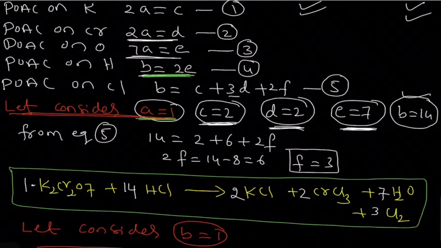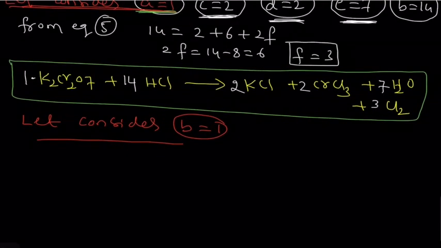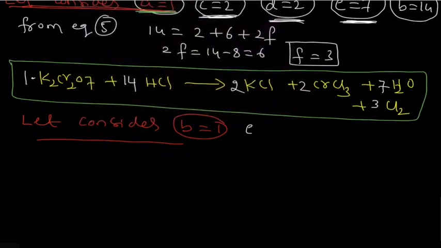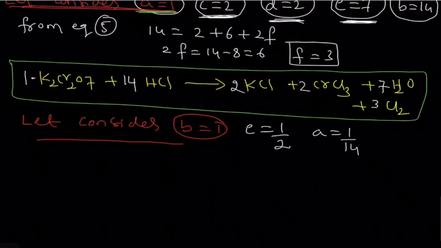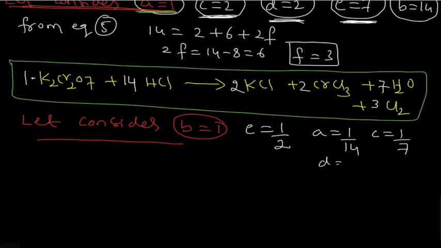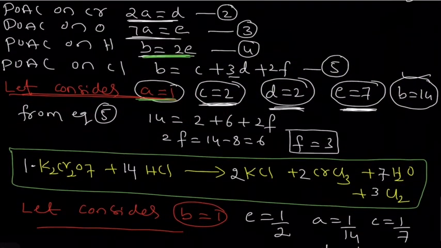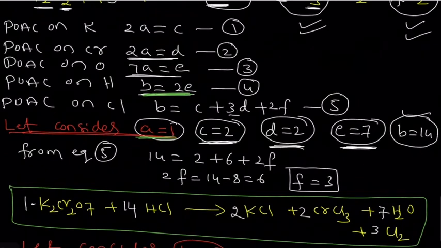If you put here b is equal to 1, then e value becomes 1 by 2. Now a value becomes 1 by 14.